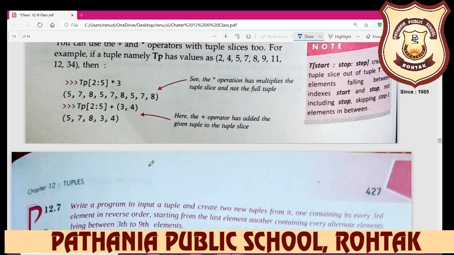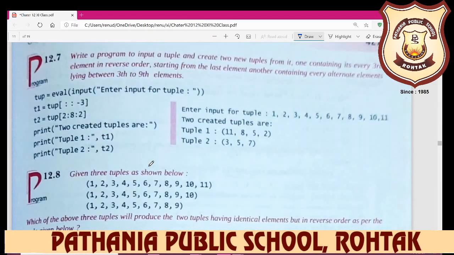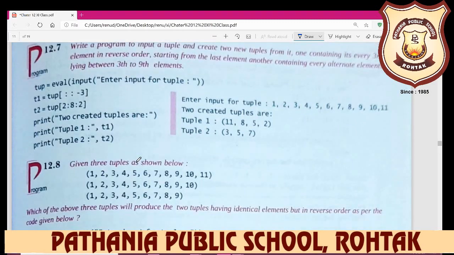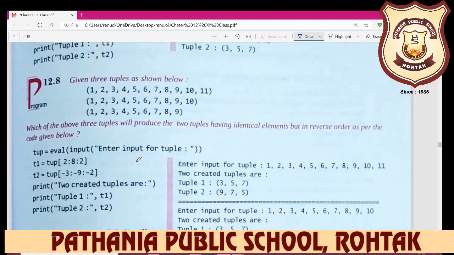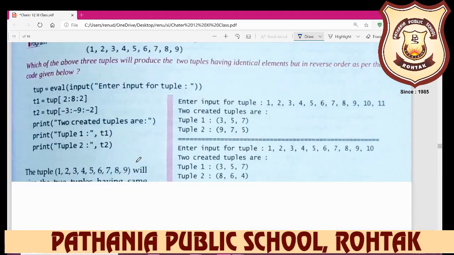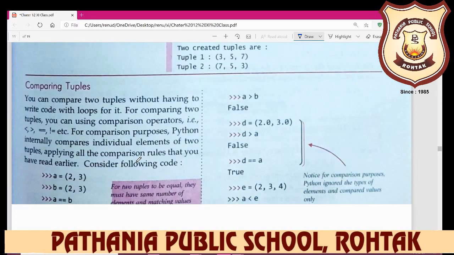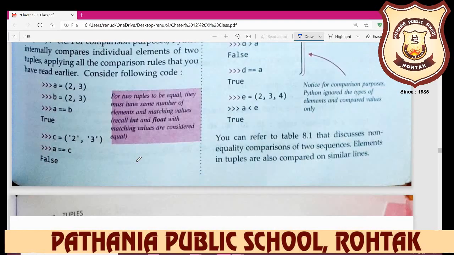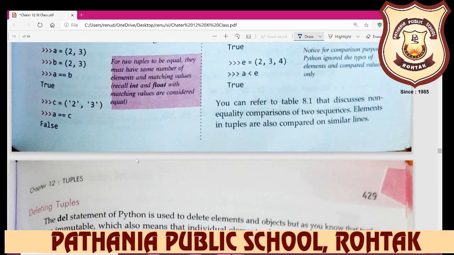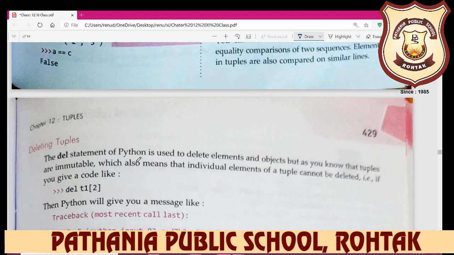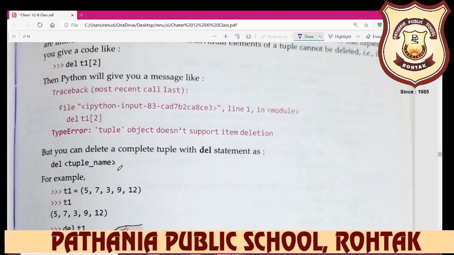You have already worked with one such method, len, in the string function and with the list also. So here are some useful built-in tuple manipulation methods. First is the len function. This method returns the length of the tuple, the count of elements in the tuple. The max method returns the element from the tuple having the maximum value.